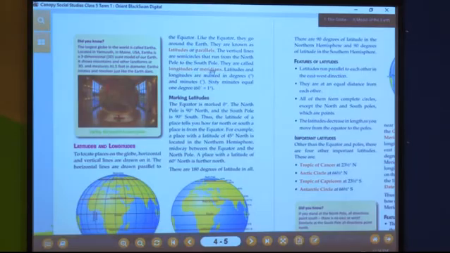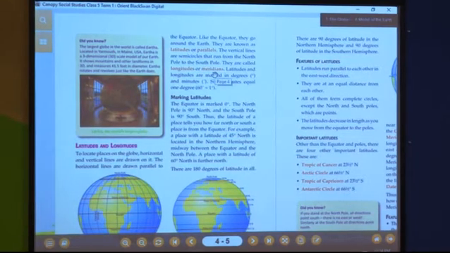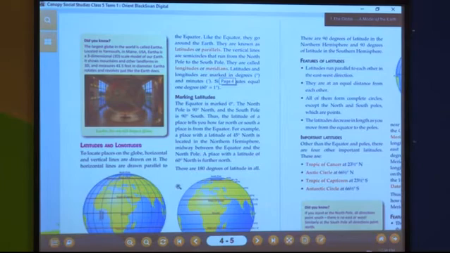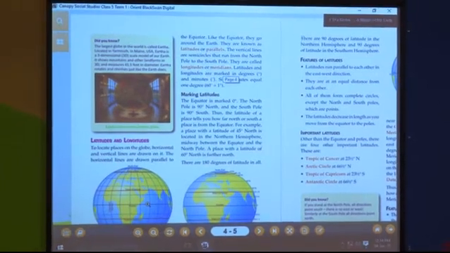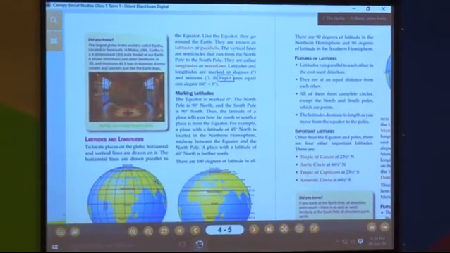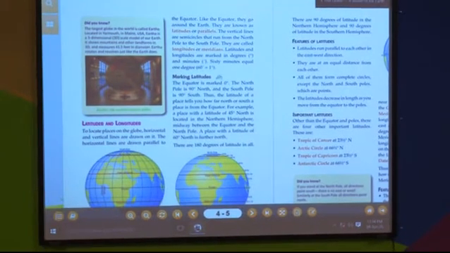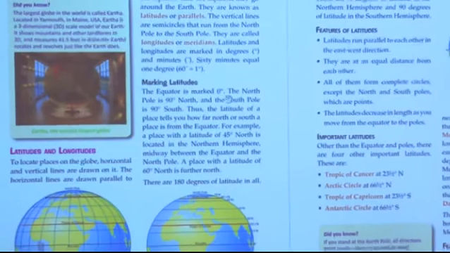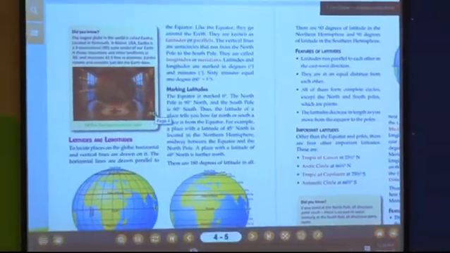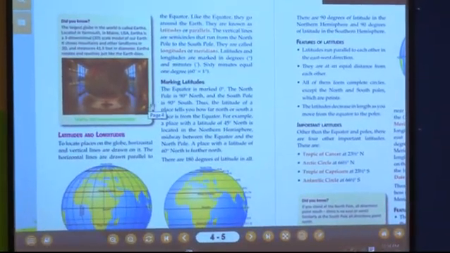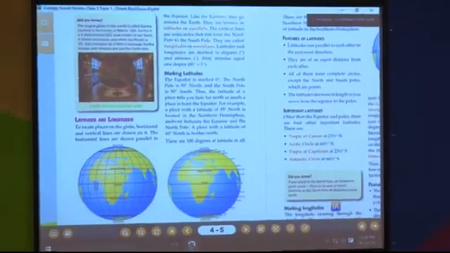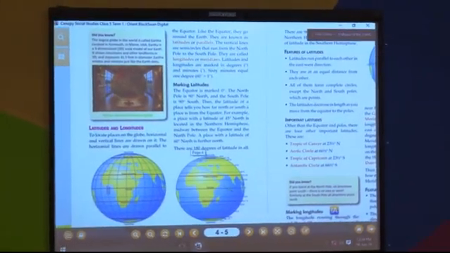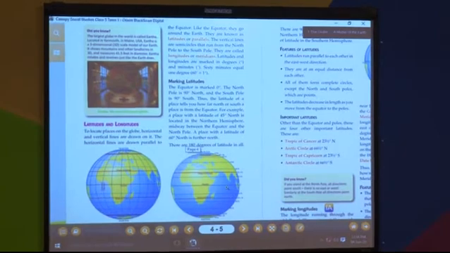Okay? Now we will see the latitudes were parallel lines as shown here and the longitudes were the vertical lines. We will see now marking of the latitudes. Now on the globe, the equator is marked at 0 degrees. Can you see this here? This is marked at 0 degrees. Okay?